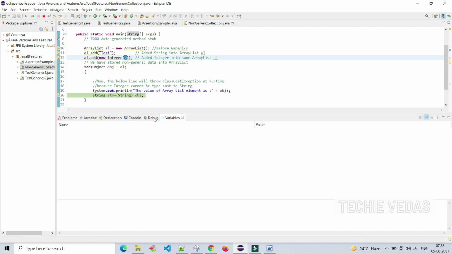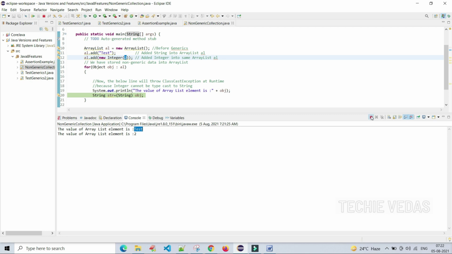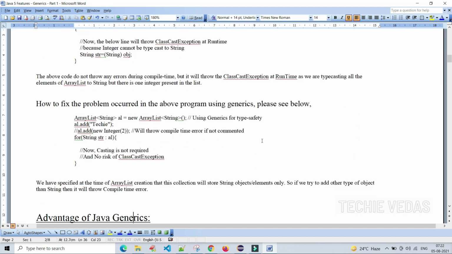So what we have received here, see here in the console, we are seeing that it is still showing some error. That is a ClassCastException, because while trying to do so, this is throwing an error. Understand, right? Okay, let's just stop it, terminate it. Then the next part, you understand it very well, right? Without generics, what would be the problem? Now let's see how to fix this problem.